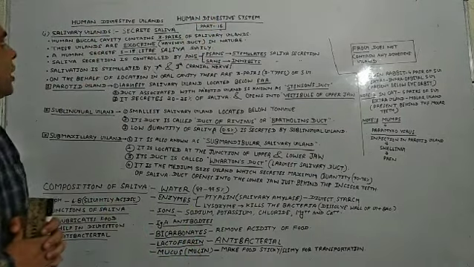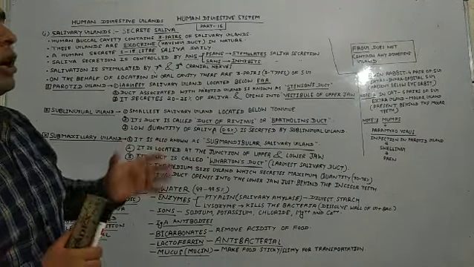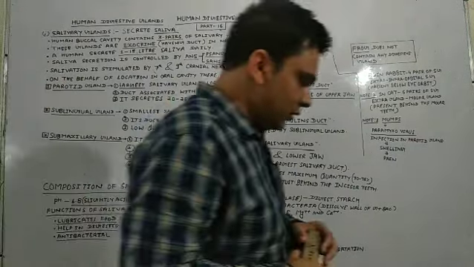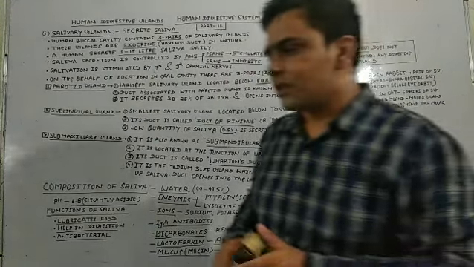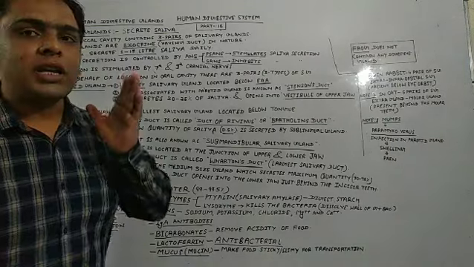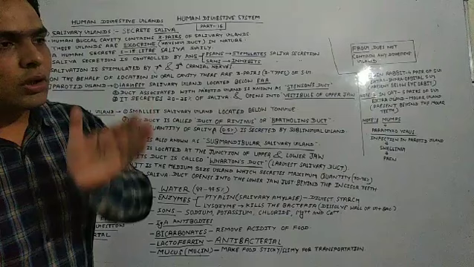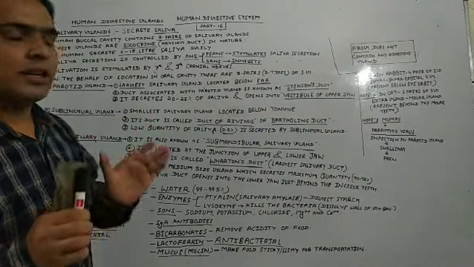Students, before discussing this part, I want to tell you that we have discussed in our previous video about the human digestive organs, and all the organs have been studied by us.